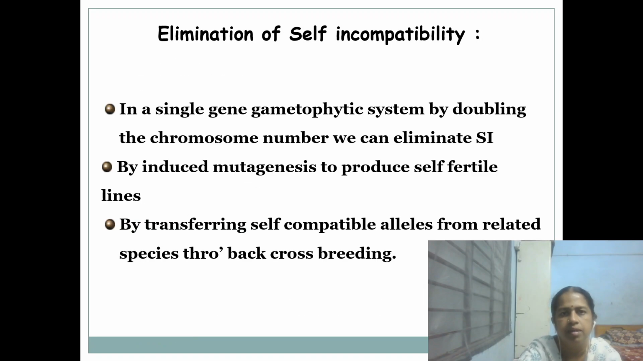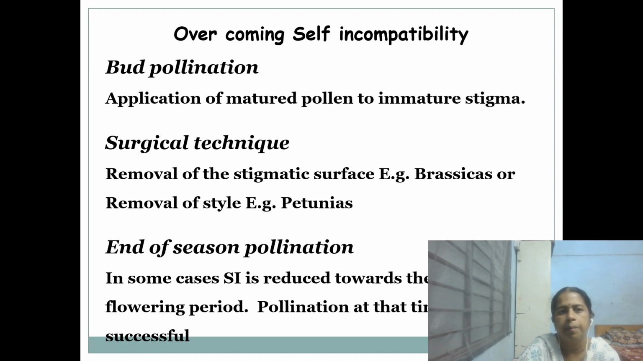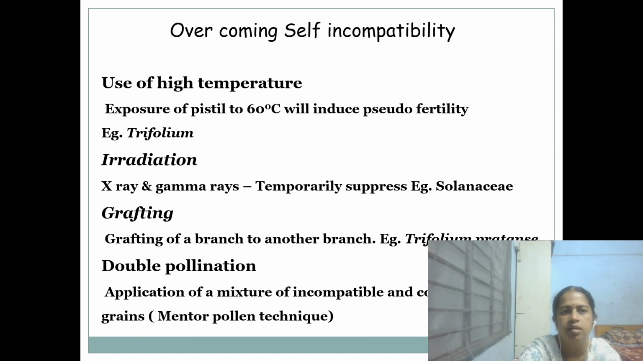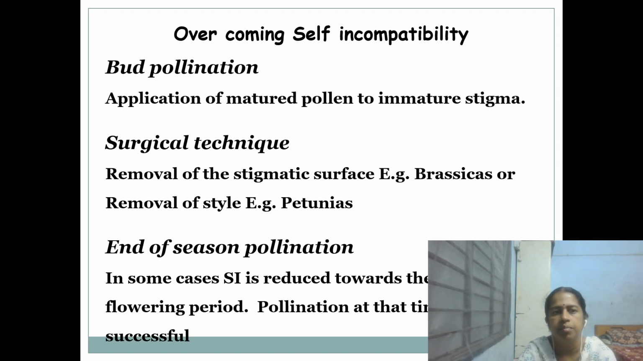So these are the genetic methods, and here comes overcoming self-incompatibility by mechanical means, that is bud pollination, surgical technique, end of season pollination, use of high temperature, irradiation, grafting and double pollination. Bud pollination means application of matured pollen on immature stigma will break the self-incompatibility. Then surgical technique: here the stigmatic surface or the stylar surface is removed based on where the self-incompatibility reaction takes place. If it is in the stigmatic surface, then the pollination will be done in the stylar region. If it is in the stylar region, then the style will be removed and the ovule will be pollinated directly.